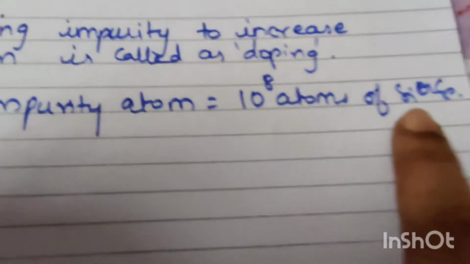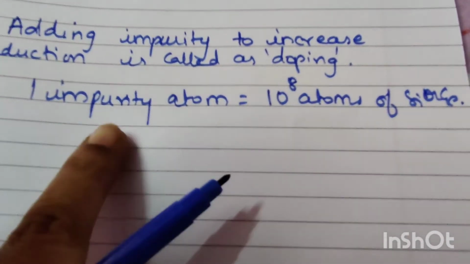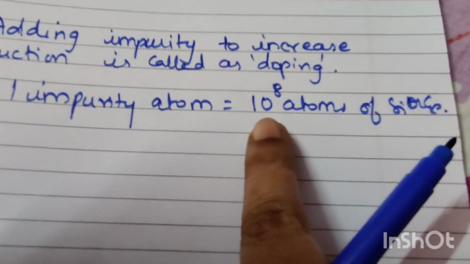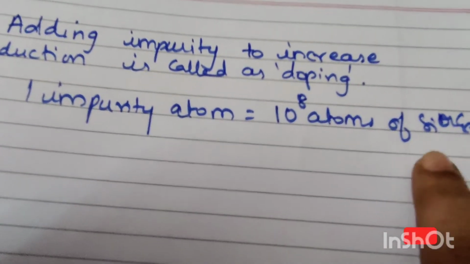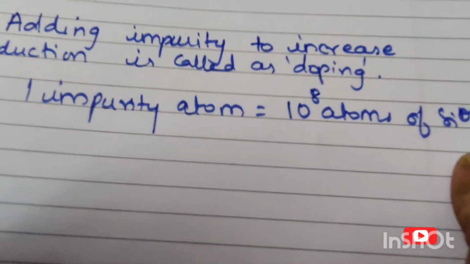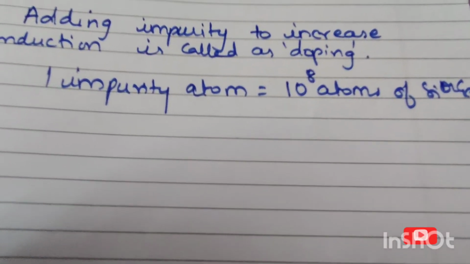Silicon and germanium are semiconductors, right? So adding one impurity atom means you are adding it to 10 power 8 atoms of silicon or germanium. We will see in detail how we add these impurities.